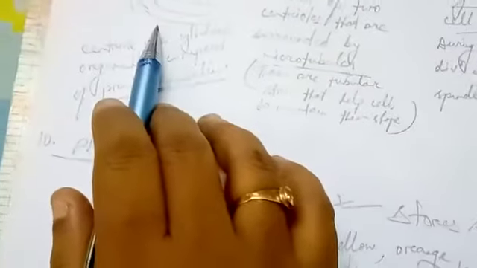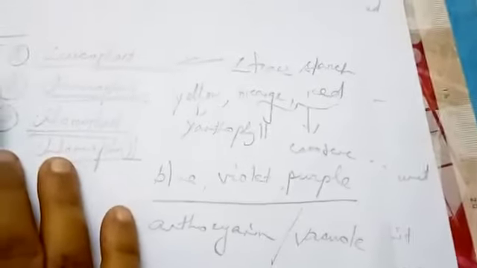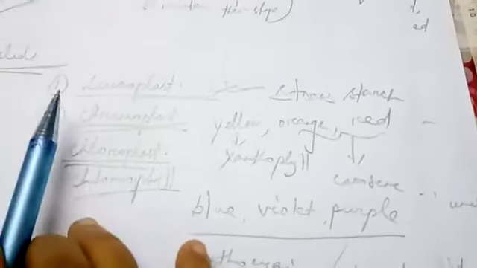Okay children, now we move on to the next very important organelle which is present only in the plant cell. The centrosome we discussed was present only in the animal cell. Now this plastid is present only in the plant cell. What is this plastid? This is an organelle which provides different colored pigments to the different plant parts.